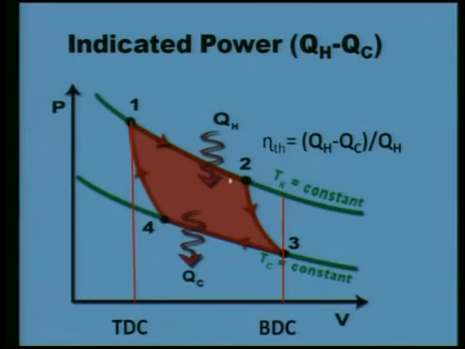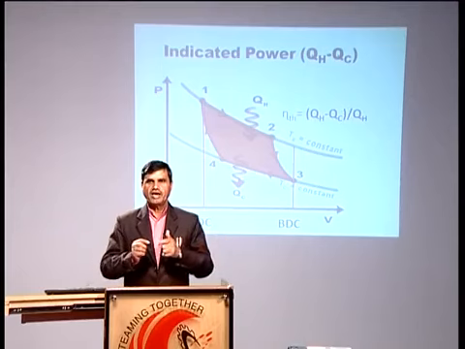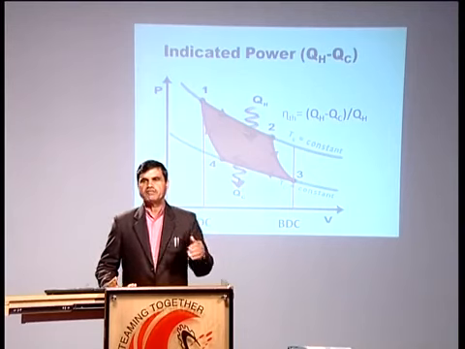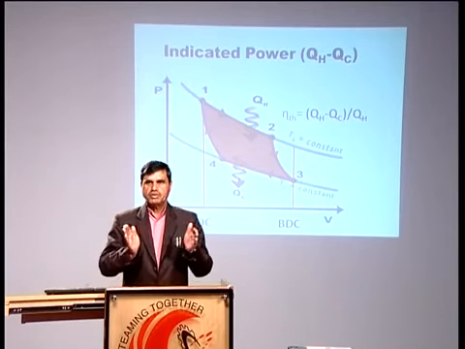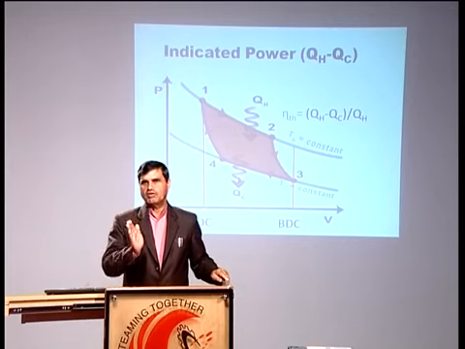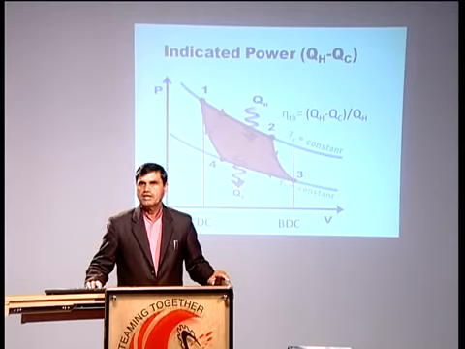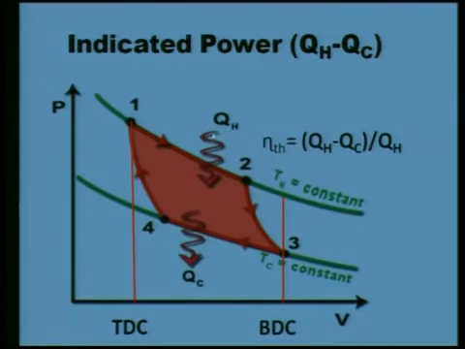When heat is being added at constant temperature, it means the heat has to be added slowly into the system, or the time available for adding the heat should be significantly higher, and between the air we have inside the cylinder and the heat which is added from an external source, there should be minimum temperature difference between the air, or the working fluid, and the heat source outside the cylinder. In the case of the Carnot cycle, there is an external source of heat addition. So the external source temperature and the temperature of the working fluid inside the cylinder should be more or less the same, then the process will become reversible.